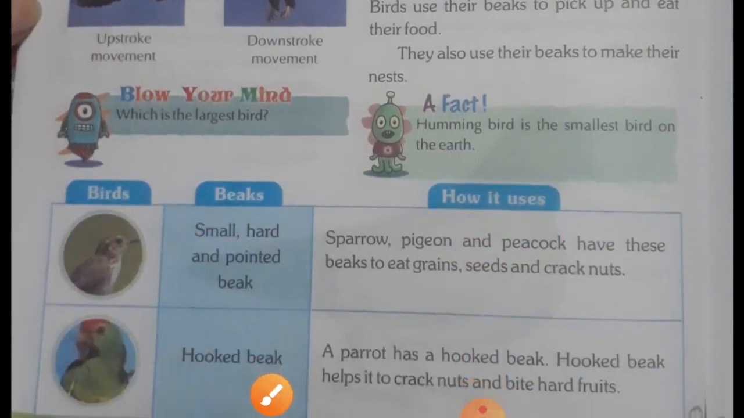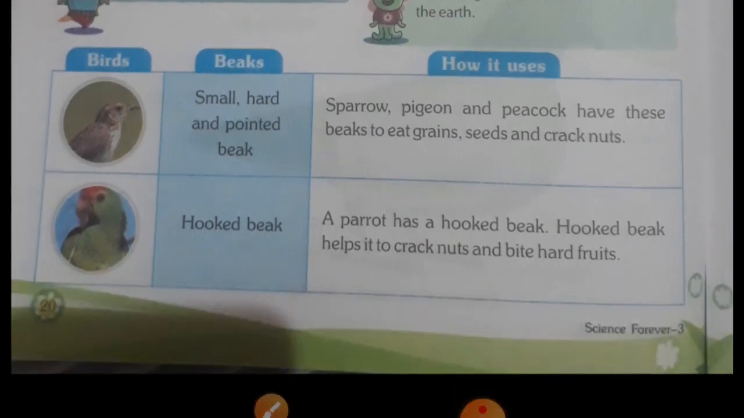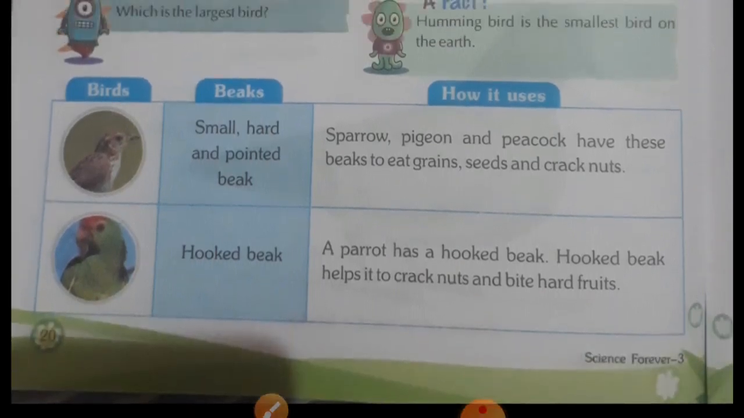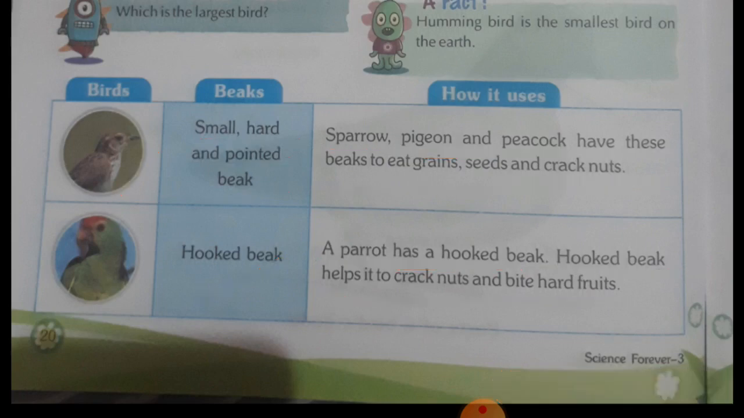Now here's a chart. Bird's beak, how it is used. Here are different birds and their different beaks and how they use them. Your first bird here. You can see a small, hard and pointed beak, sparrow. Sparrow, pigeon, peacock have these beaks to eat grain, seeds and crack nuts. Hooked beak: a parrot has a hooked beak. A hooked beak helps to crack nuts and bite hard fruits.